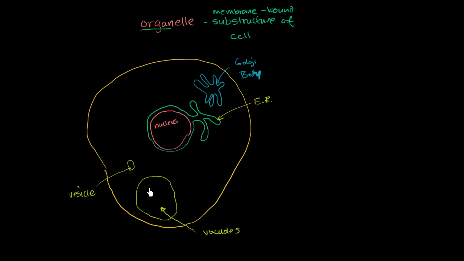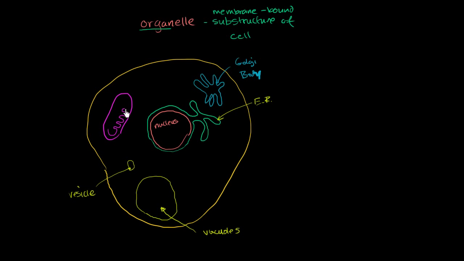Now, some people are a little bit more particular when they really talk about organelles. They say, okay, we could say maybe membrane-bound structures, but there are some organelles that are not only membrane-bound, but they also have their own DNA. For example, you have mitochondria, which I will do in pink. You have mitochondria, which exist in most eukaryotes. And this is really the energy factory of the cell.